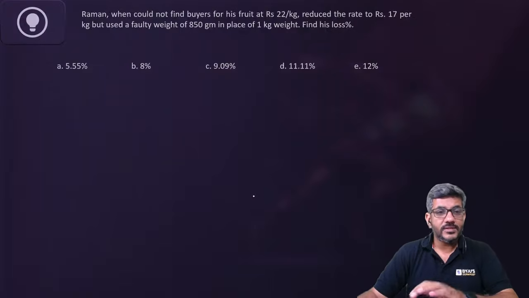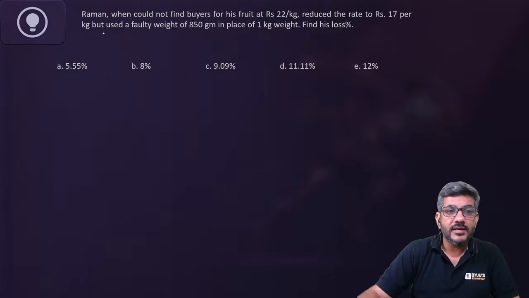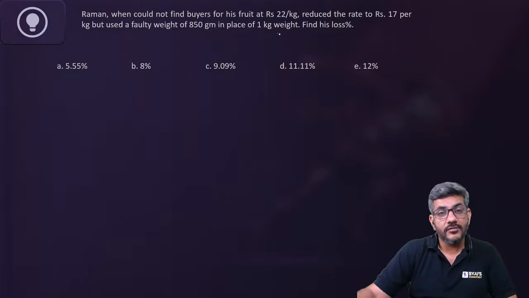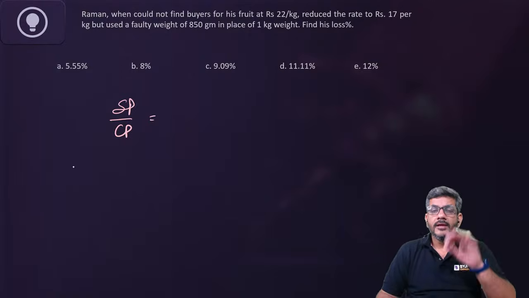तो क्या बता रहे हैं इस क्वेश्चन में वो? Raman, when could not find buyers for his fruit at 22 per kg, reduced the rate to 17 per kg, but used a faulty balance of this. Find his loss percentage. Let me tell you the simpler way of doing this. I need the ratio of SP by CP. Keep one thing in mind.